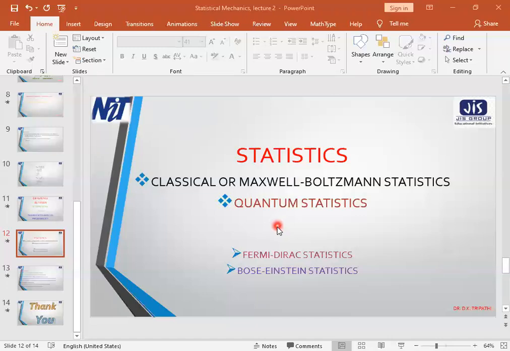The particles which follow the Maxwell-Boltzmann statistics are called bosons. The particles which follow the Fermi-Dirac statistics are called fermions, and the particles which follow the Bose-Einstein statistics are called bosons.